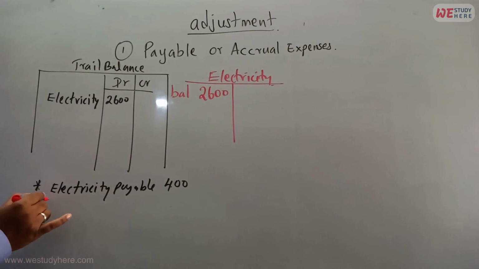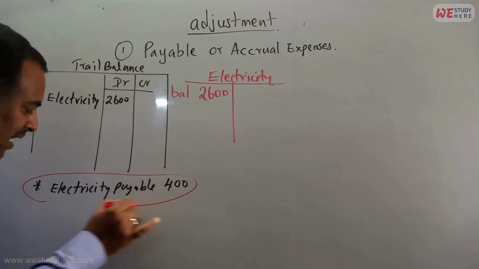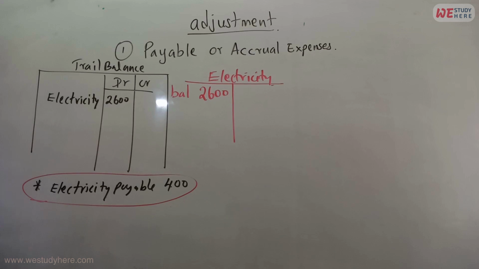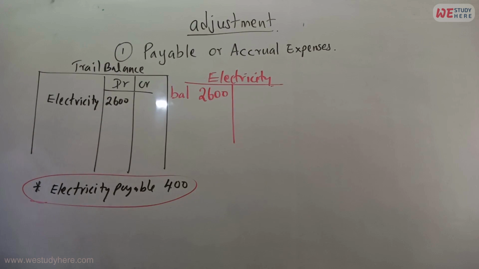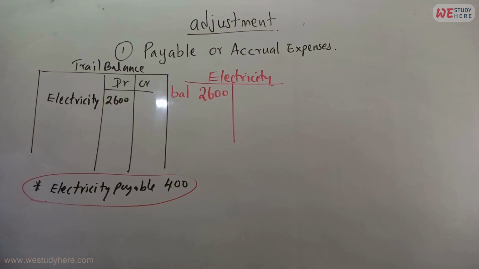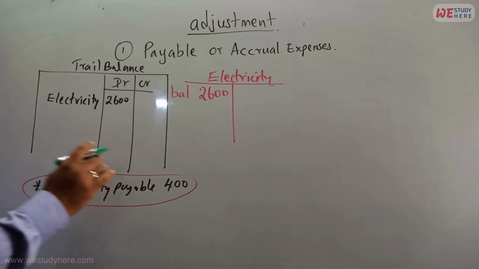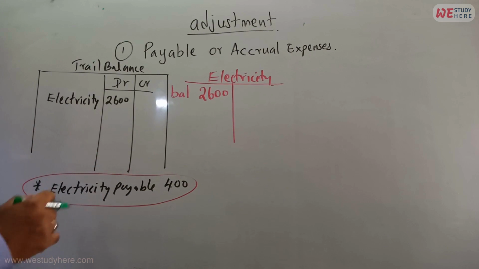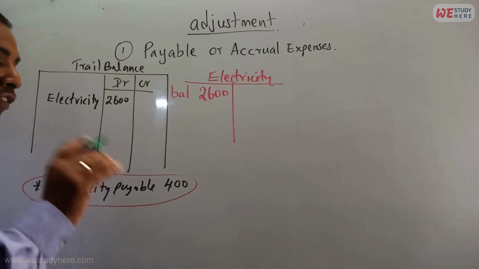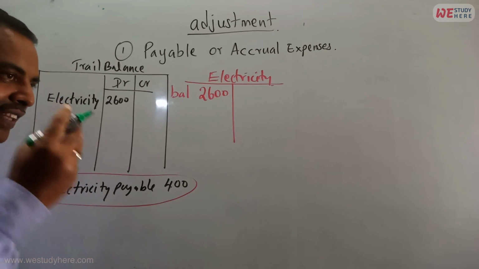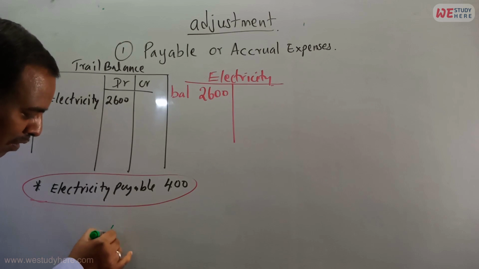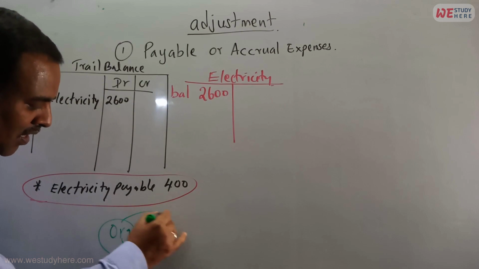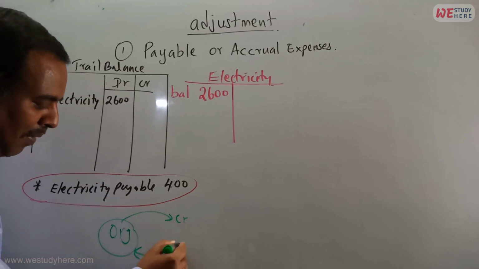Now look at this adjustment. Electricity payable 400, meaning that we still did not pay. For that we have to do a double entry. For each and every adjustment we should have a double entry. Electricity payable 400 means that we have to pay 400, but you have to think now that you have paid. That means the organization's money going out is credit, coming in is debit.